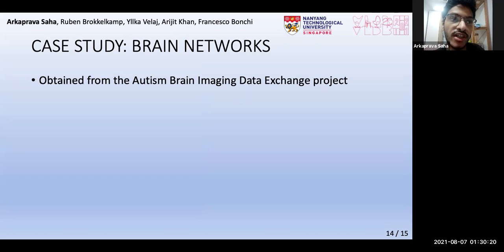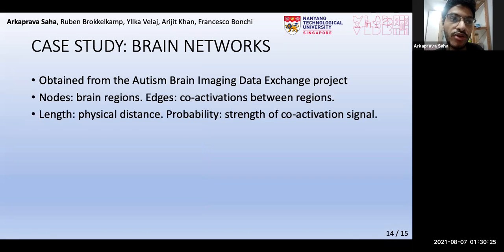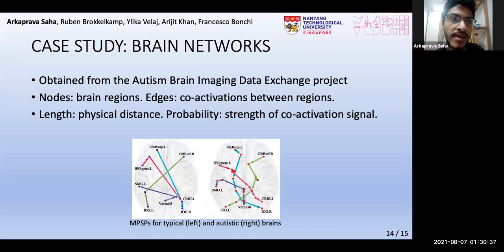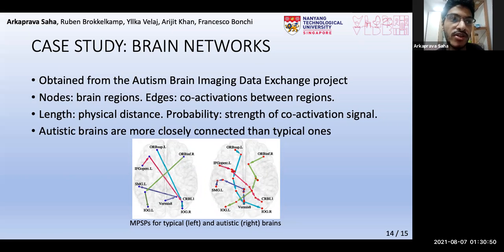We now demonstrate a case study on brain networks of children as obtained from this project. A brain network can be modeled as an uncertain graph, where the nodes, the edges, the edge lengths, and the probabilities are as shown here. And this figure shows MPSPs in typical brains on the left and in autistic brains on the right. Notice, for example, that the pink path on the left is longer than the pink path on the right. This is consistent with various works in neuroscience which show that autistic brains are more closely connected than typical ones. This underlines the importance of our problem.